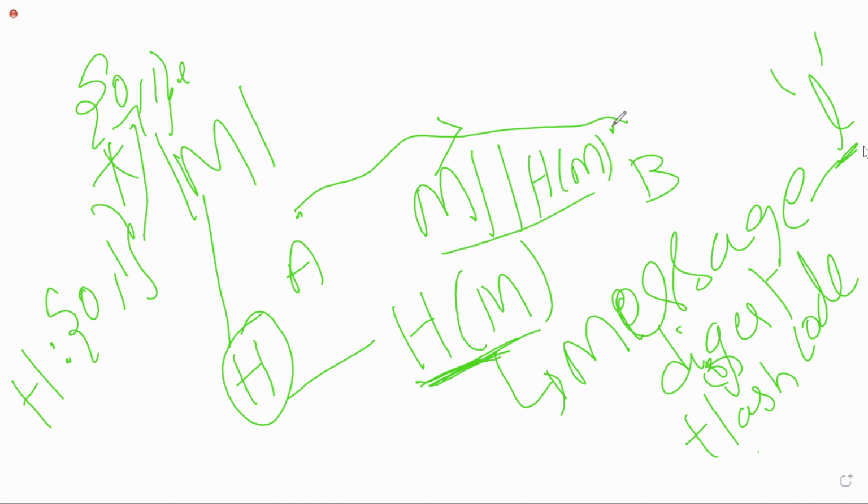Once it generates this hash code, the sender may encrypt using the public key or the private key, the symmetric key or the public key crypto system. If the sender encrypts the message using symmetric key encryption, then the receiver will decrypt the message.